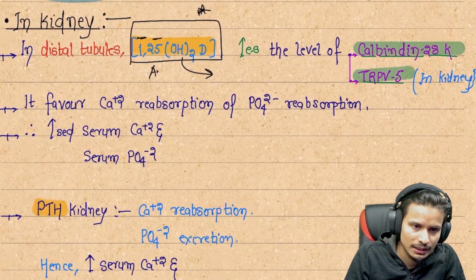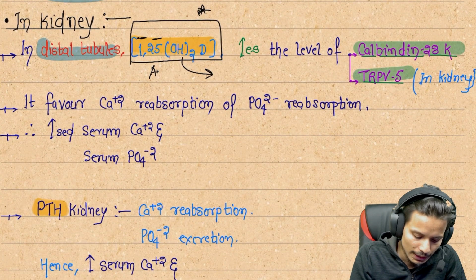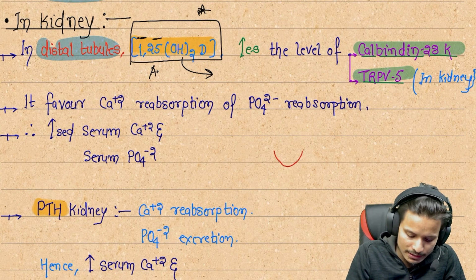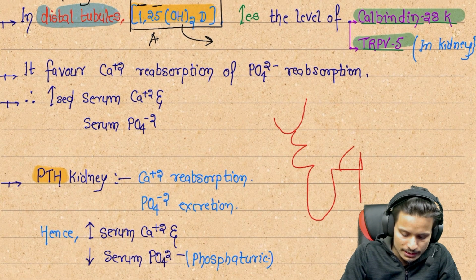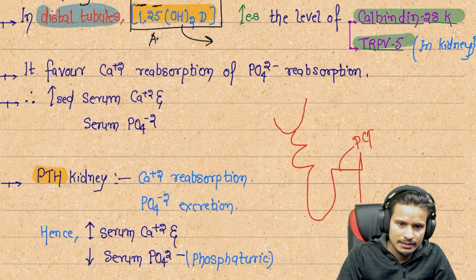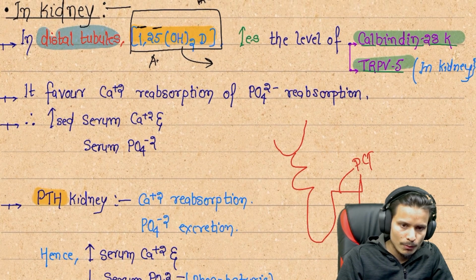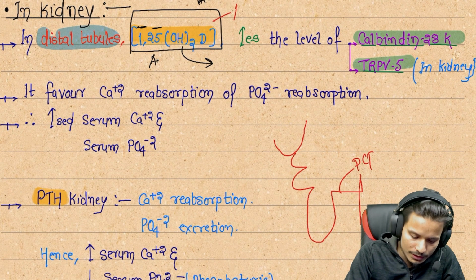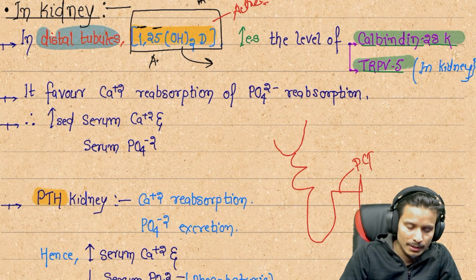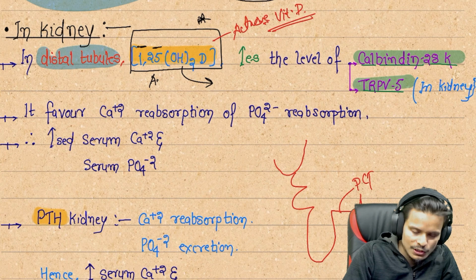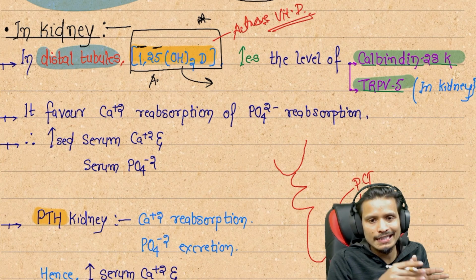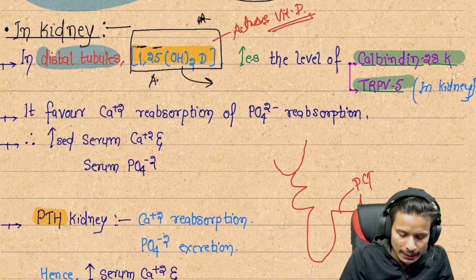Next we can see the kidney, in the distal tubule part. Suppose we draw the nephron here, and this part is called the DCT. In the DCT section, this hormone, the active vitamin D, is increasing two different types of proteins.